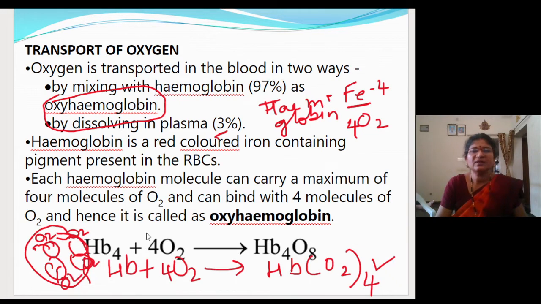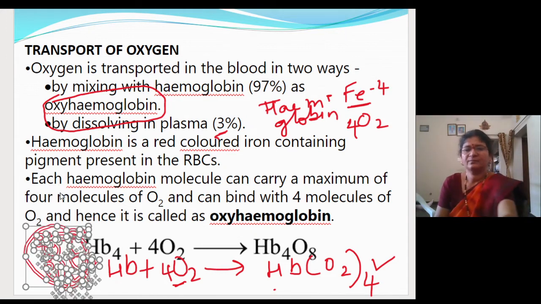Thus it will carry 4 oxygen molecules, forming oxyhemoglobin. Fine. So let me rub this one and this diagram. There is no need for us to bother about this diagram. So what you have to remember, keep that in your mind. Okay.